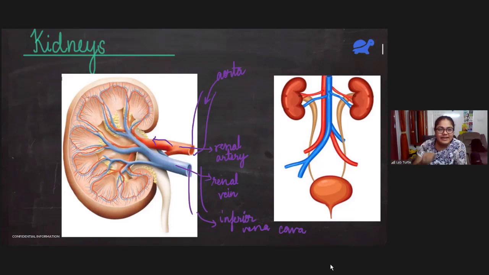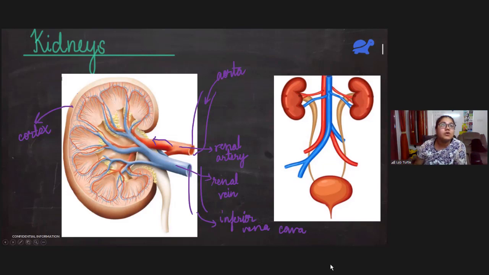The kidney has 2 main parts. One is this outer part, which is known as the cortex. Then we have this inner, lighter part.